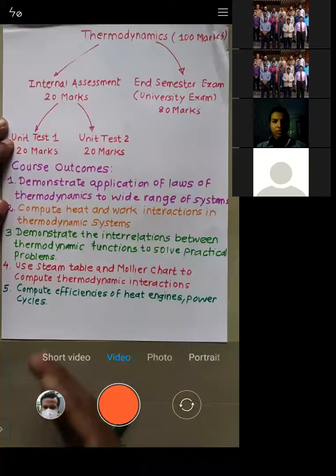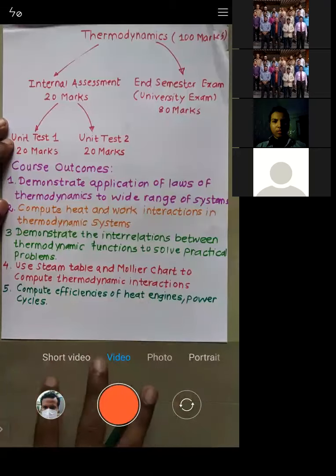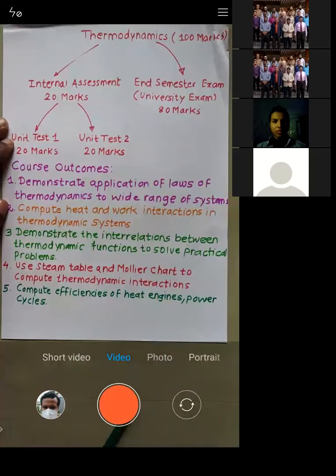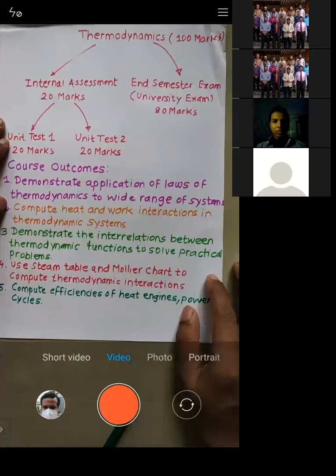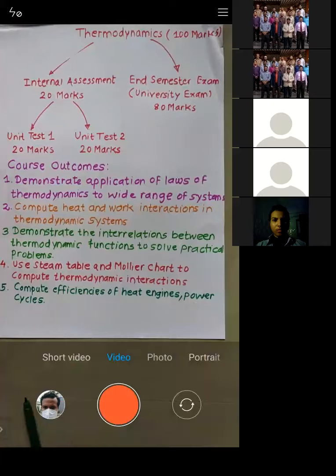Try to understand. We are interested to evaluate the performance of the devices. So when we need to evaluate the performance of engines, we need to calculate efficiency. Is that okay? Is it okay to all of you? Yes, sir.